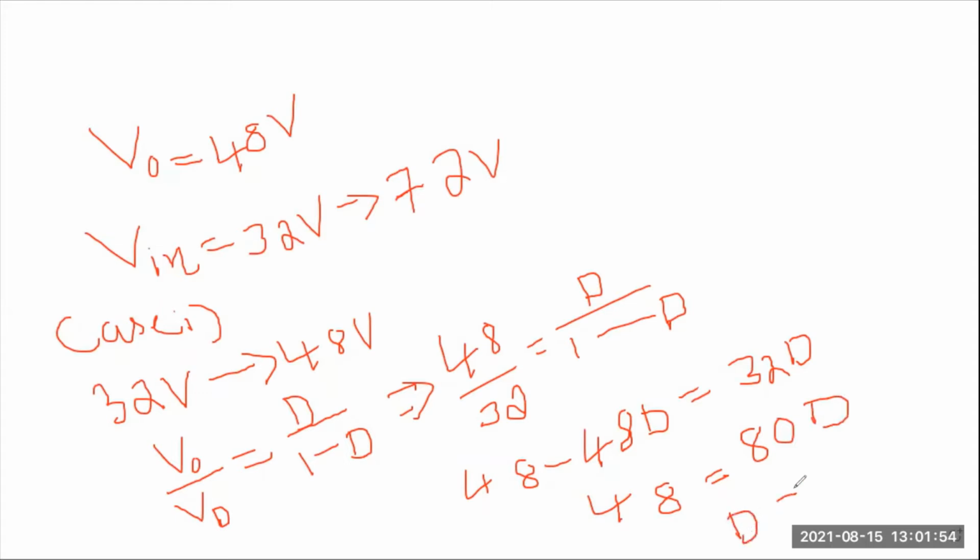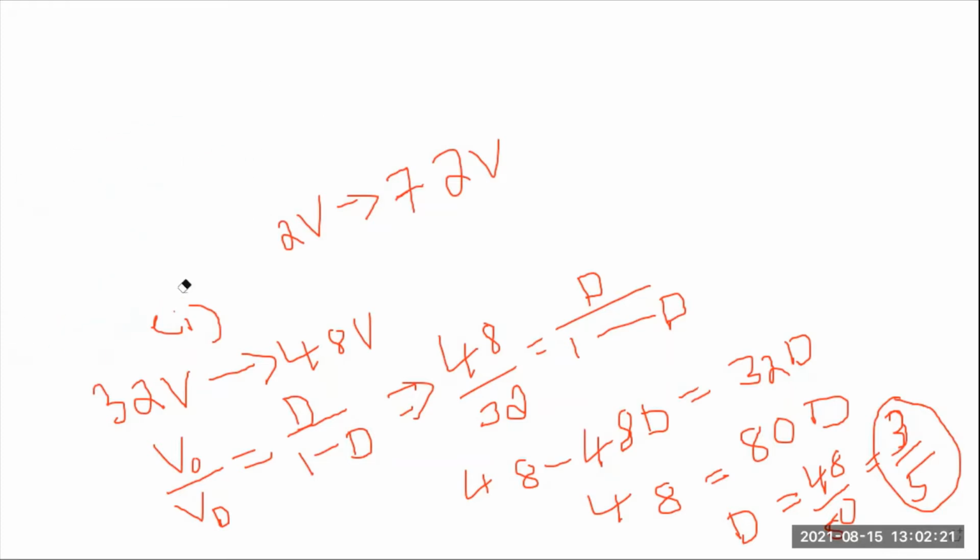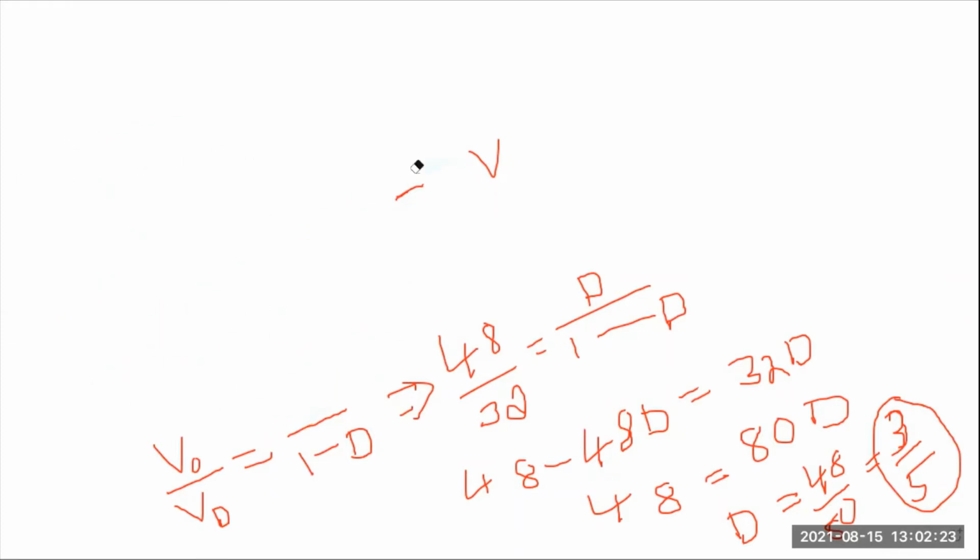D is nothing but 48 by 80. You can calculate how much it is. 48 by 80, you can write the fraction as 3 by 5. So this is actually the boost mode, when duty cycle is equal to 3 by 5. So remember this. Let me erase the remaining portion. Let me discuss the second case.